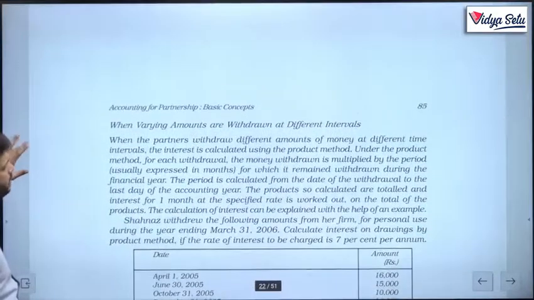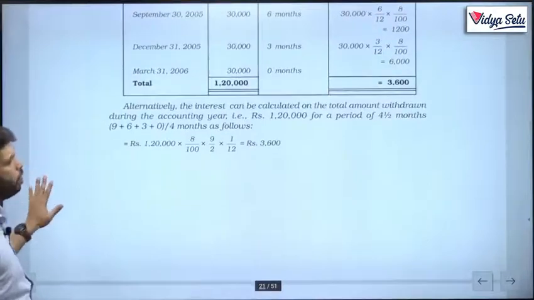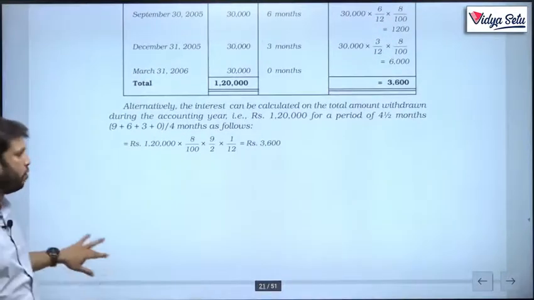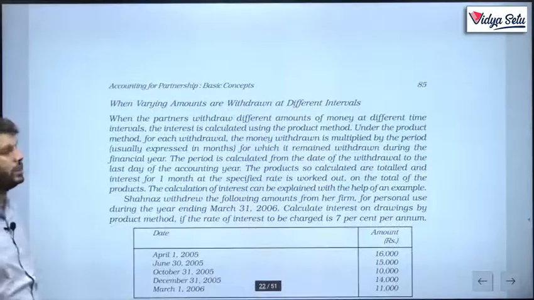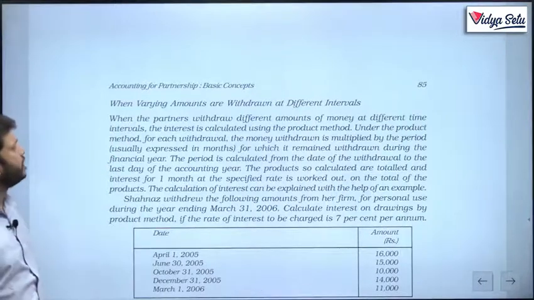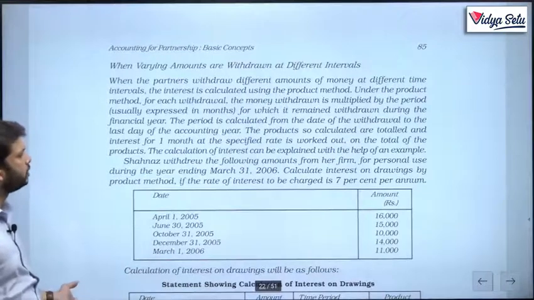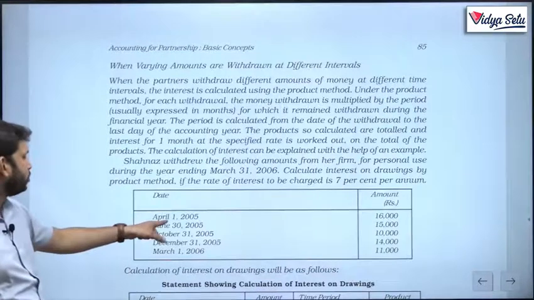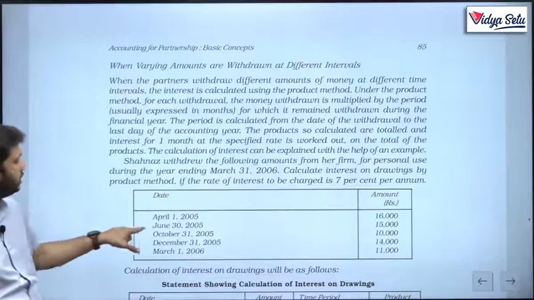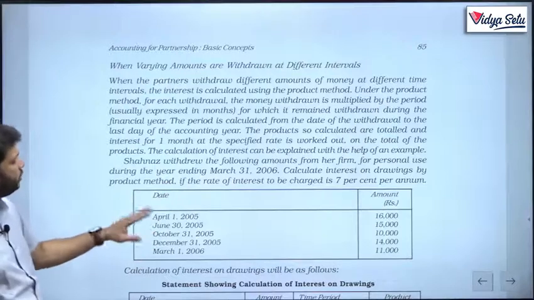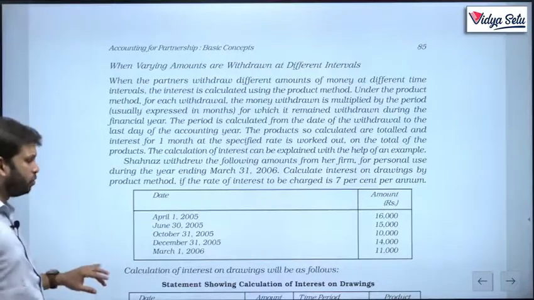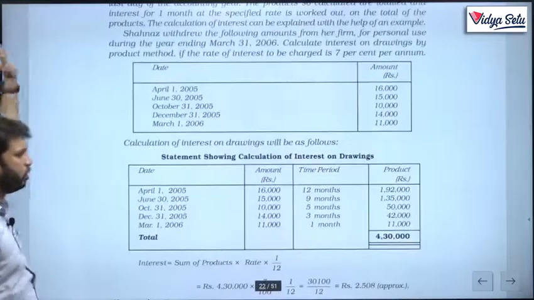Now this method only works when the amount and date of withdrawal are exactly the same. But when varying amounts are withdrawn at different intervals, there is no other option. If the amount withdrawn is 16,000 on 1st April, then 15,000 on 30th June, then 10,000 on 31st October, with varying amounts and dates, we cannot use the shortcut.